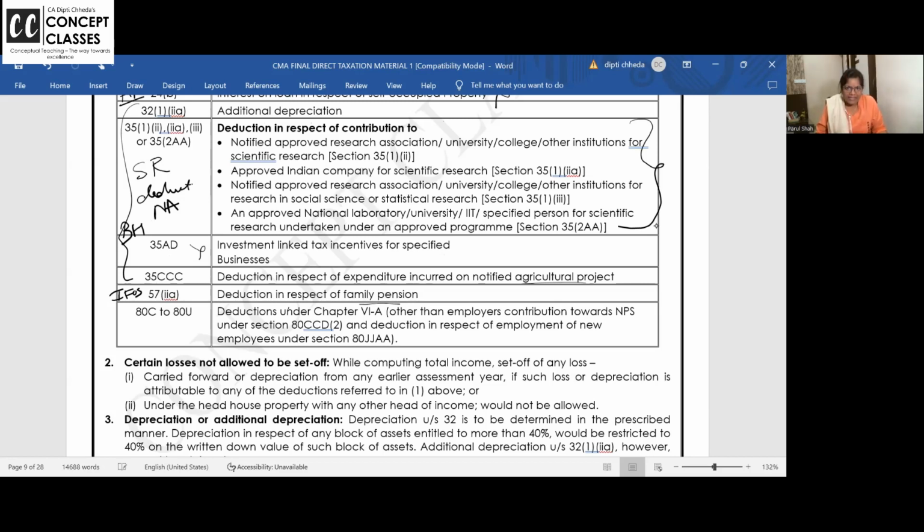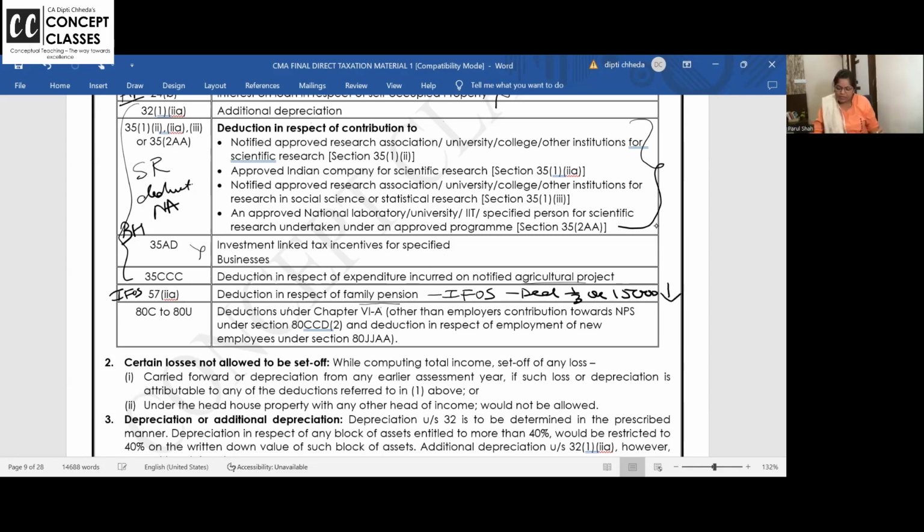When an employee retires, he gets pension from employer. It's a kind of fixed payment he gets after retirement every month, and it is still taxable under the head salary. I'm repeating, pension received by employee after retirement from employer is still taxable under the head salary. The reason why employer-employee relationship. But if the employee is deceased, his widow or children, his family members, they get family pension. That is generally taxable under income from other sources. And deduction is 1/3 or 15,000, whichever is lower.